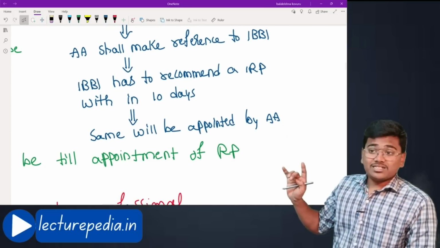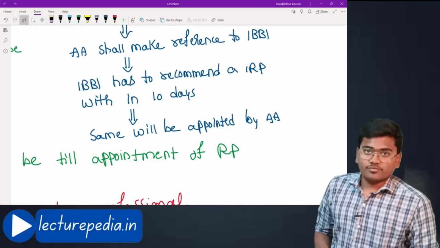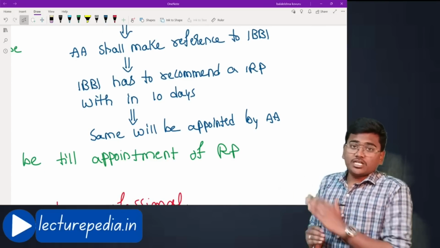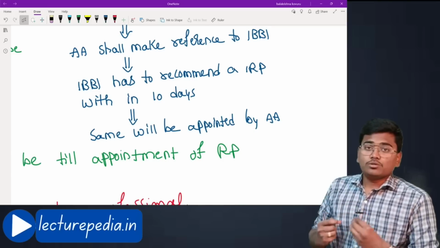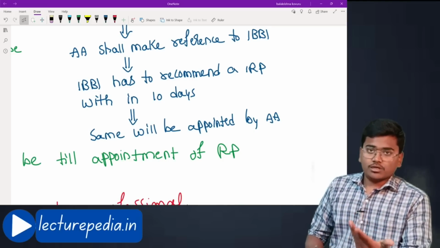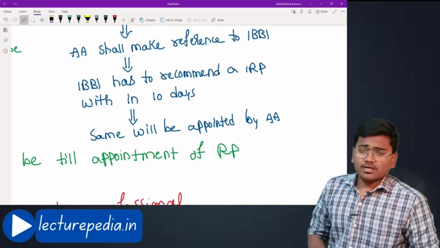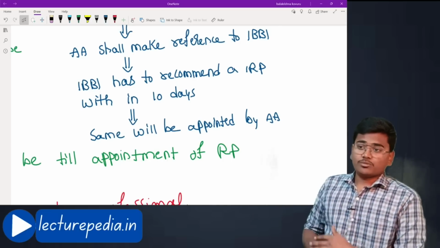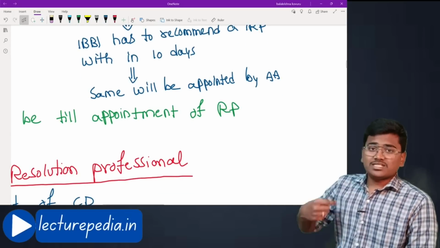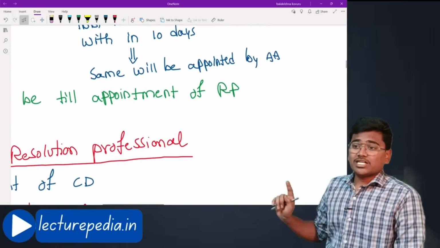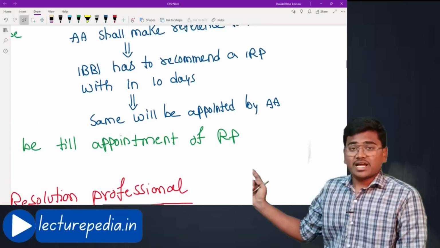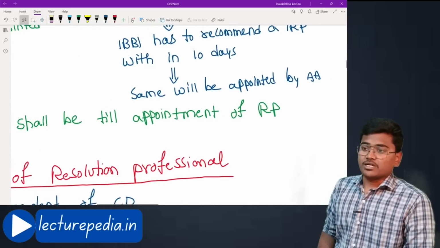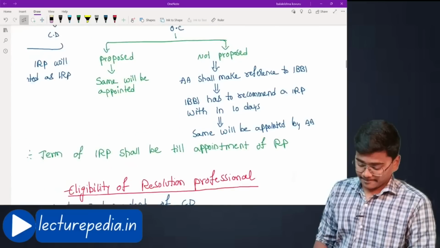Such a recommendation has to be made within 10 days of the reference being made to IBBI. Once the recommendation is made, the adjudicating authority will appoint the same person as interim resolution professional. Hope that is clear.